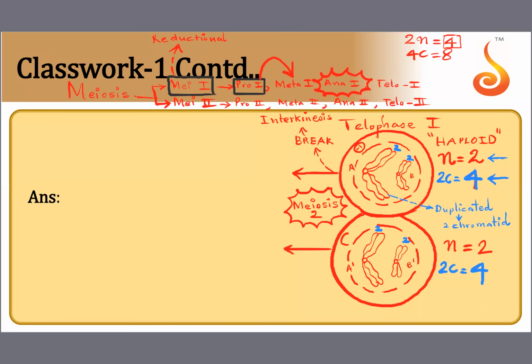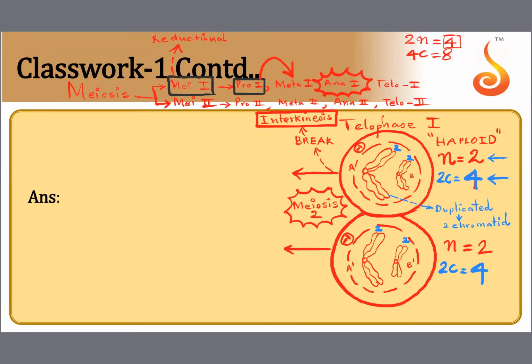See, in interkinesis, the centrioles also duplicate. When they are taking a break, the centrioles will duplicate again because they have only one centriole now. But to form spindle and all that, they need two centrioles. Nothing happens to chromosomes. Please don't think another round of DNA duplication will happen. No. DNA duplication happens only once in the beginning during S phase. After that, in between meiosis 1 and meiosis 2, there is no second round of DNA duplication. Only centriole is added. That's it.